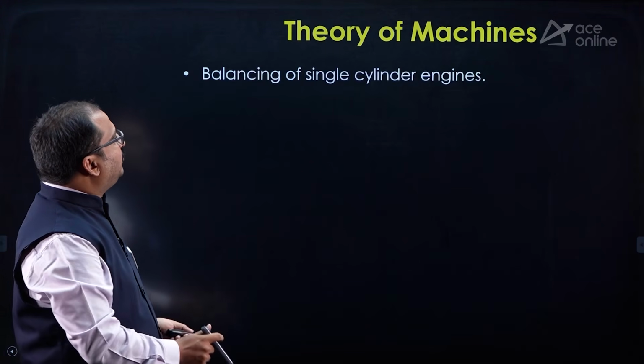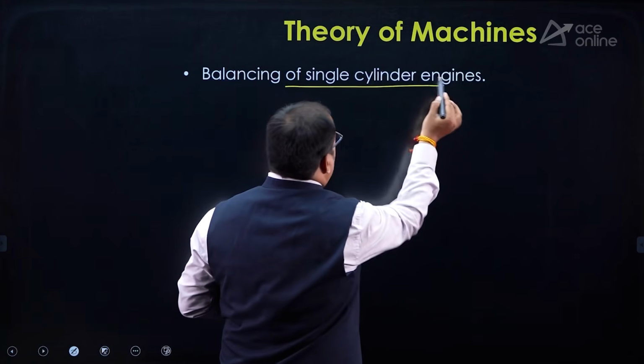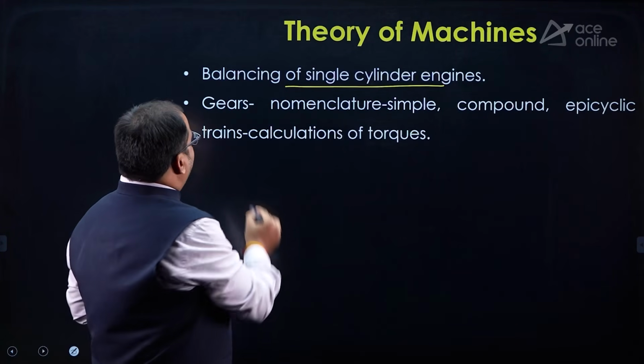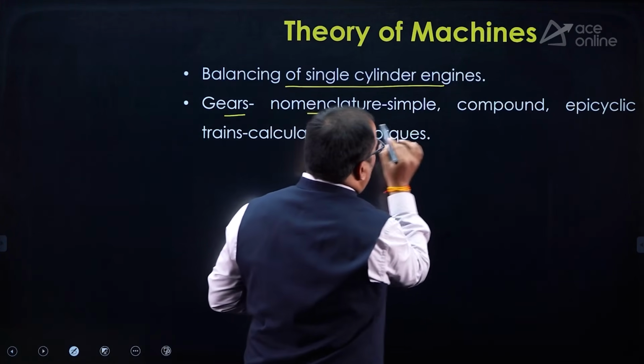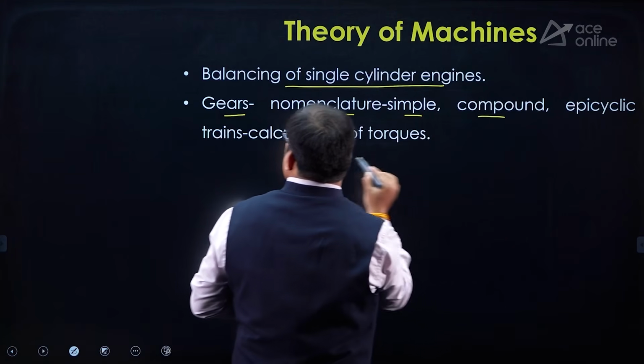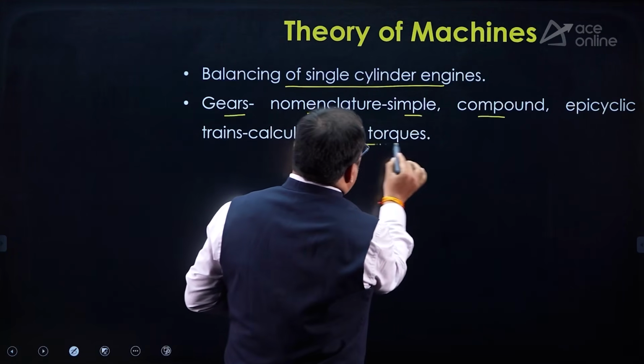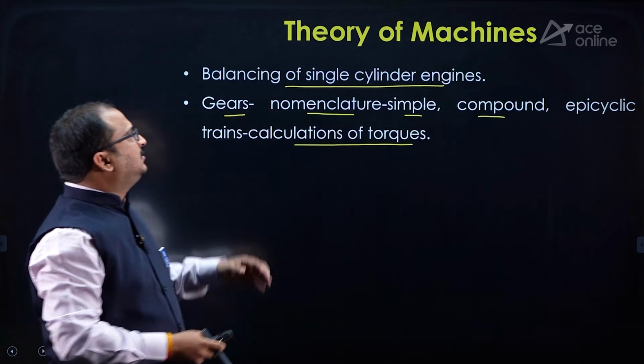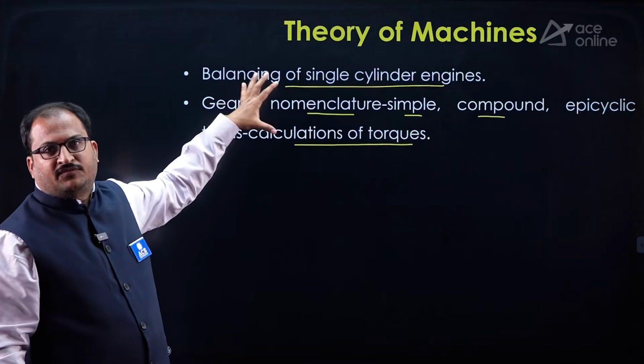And coming to the theory of machines part. Here you have balancing of single cylinder engines. And the gears part is there. Here nomenclature of the gears, simple, compound, epicyclic gear trains and calculation of torques. So this is the syllabus of theory of machines.